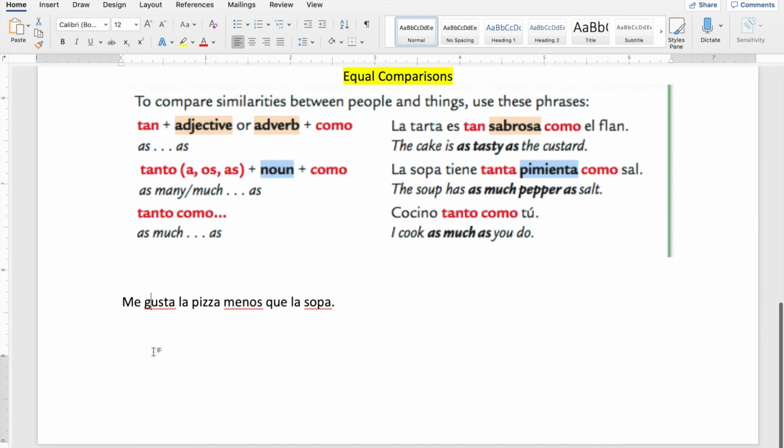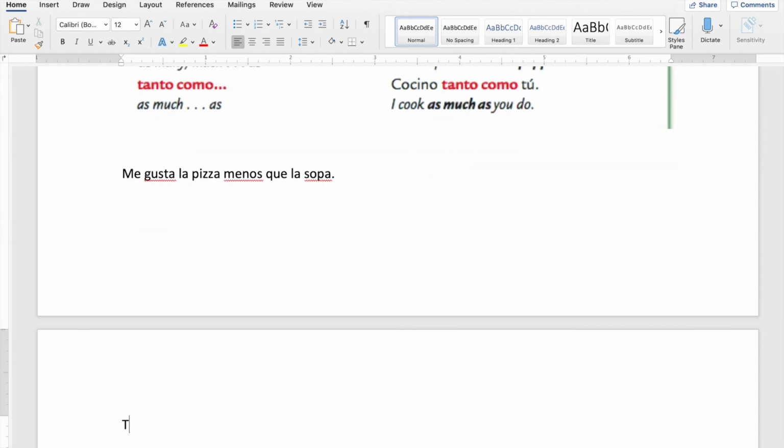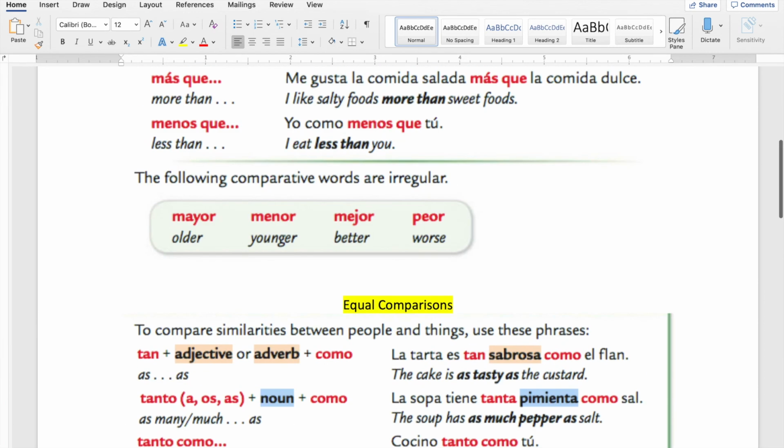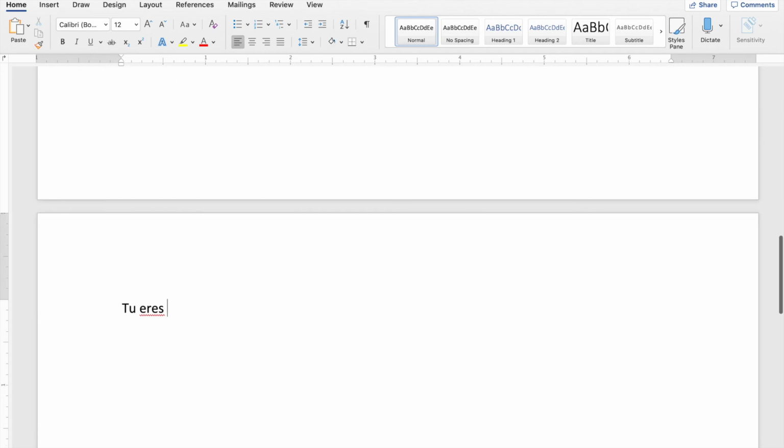For example, tú eres mayor. Tú eres, which one is? Mejor. Tú eres mejor que yo. You're better than me, okay? Tú eres más mejor does not make sense. No, don't do más, okay? Tú eres mayor que yo.